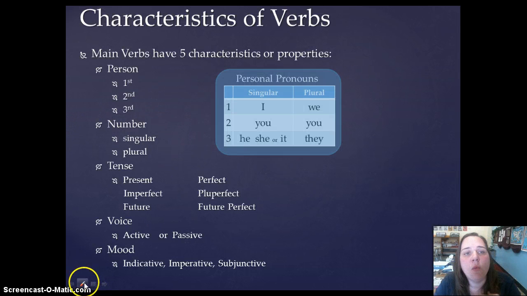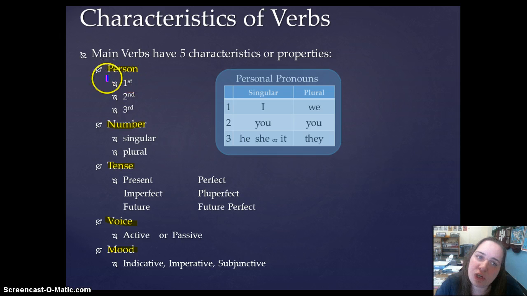What you should know is that main verbs, meaning the verbs that are the main verbs in a sentence, have 5 characteristics or properties. They have person, number, tense, voice, and mood. Person, number, tense, voice, and mood.